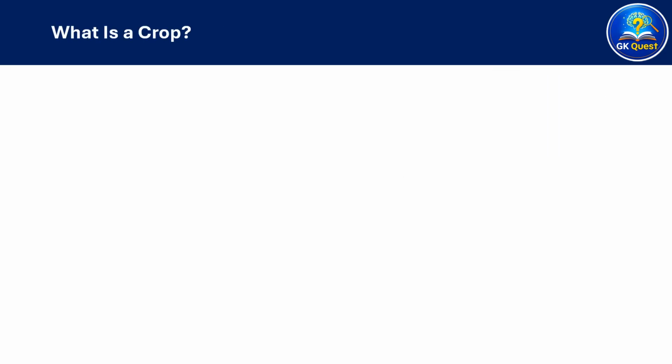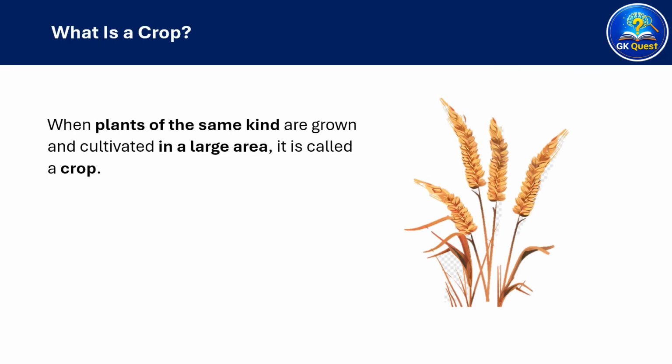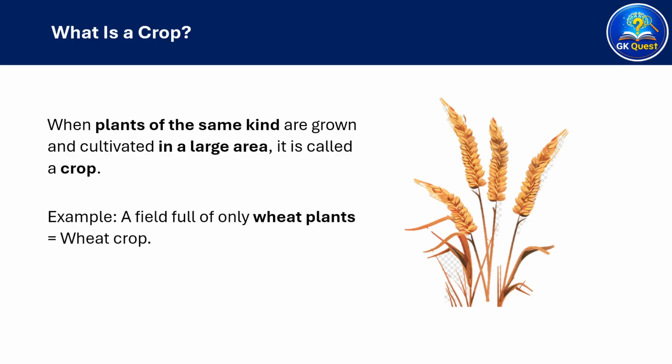What is a crop? When plants of the same kind are grown and cultivated in a large area, it is called a crop. For example, a field full of only wheat plants is called a wheat crop.